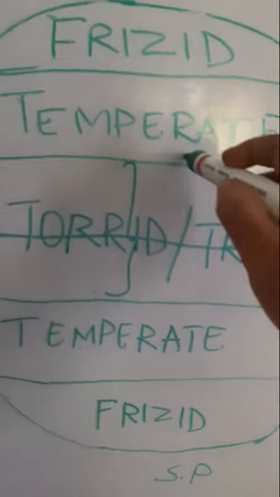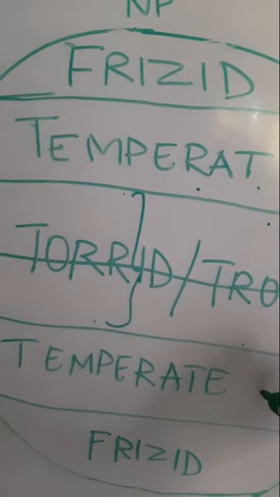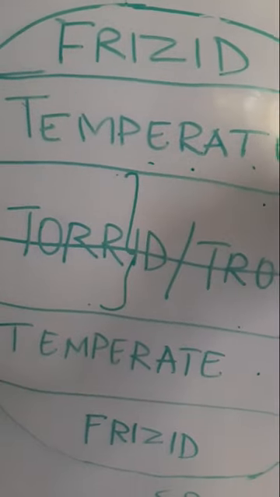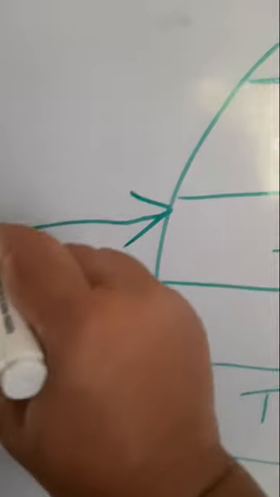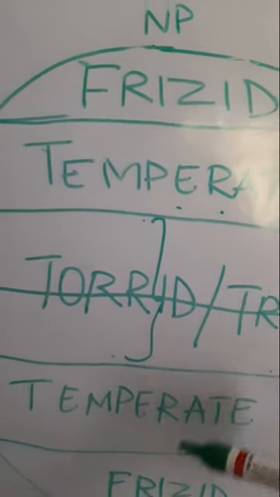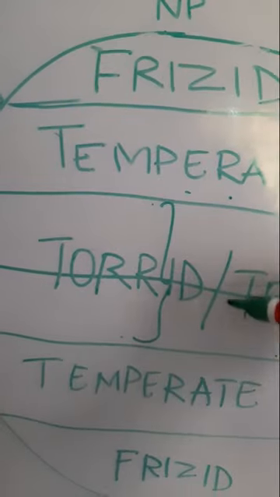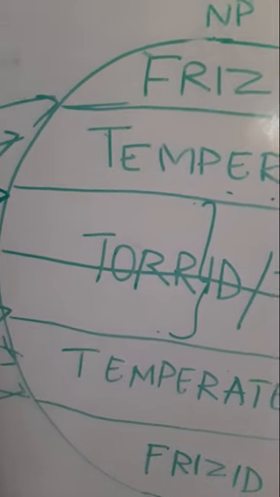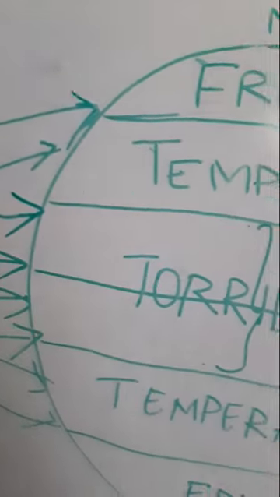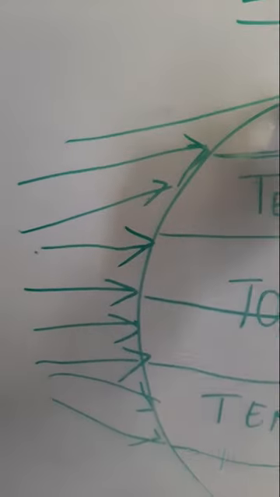Now next comes the temperate zone. The temperate zone receives moderate rays. The word temperate means moderate. So here the rays are slanting. The rays are slightly spread out in these areas. So the temperatures are moderate. So as we move away from the equator, the temperature goes on decreasing, and the temperate zone receives moderate temperatures, and the coldest zone is the frigid zone.